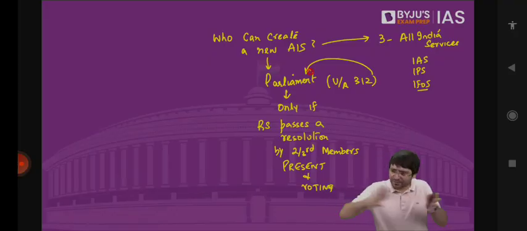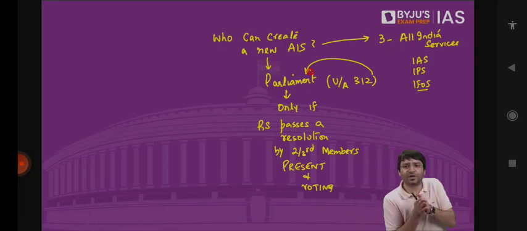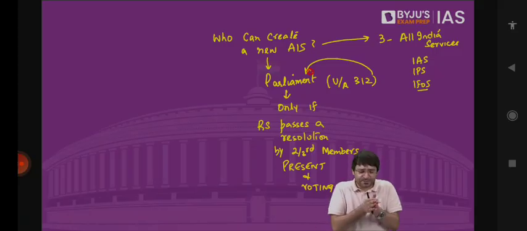We say Rajya Sabha has 250 as the maximum strength, but existing strength is 245. Out of 245, 233 are to be elected, 12 are to be nominated by the president. It's mandatory for the president, on the advice of the prime minister, to nominate 12 MPs to Rajya Sabha from the fields of art, literature, science, social service. But this is not an exhaustive list. That means you can go beyond this list and nominate MPs from any other field.